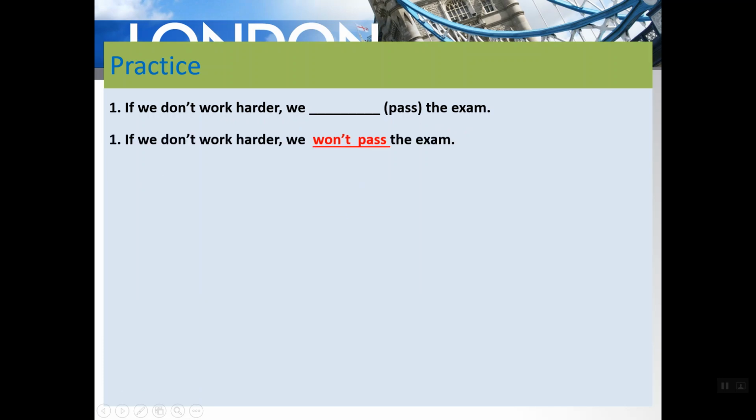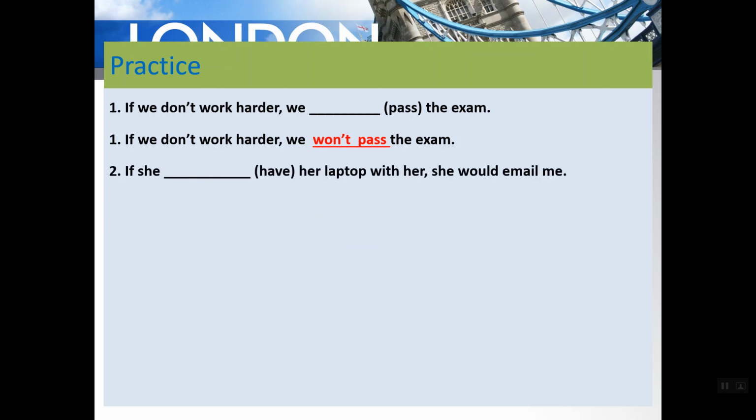Guys, please correct or put the tense in the right way. Here: if we don't work hard, what should I say? Teacher, pay attention to "don't". "Don't" here is in the present simple. So I should use will or will not or can or cannot. So it depends. If you don't work harder, will you pass? Of course not. I will never pass. That's why if we don't work harder, we won't pass.